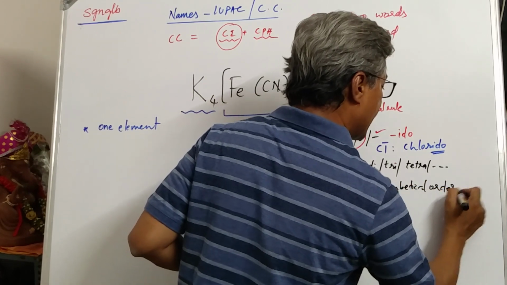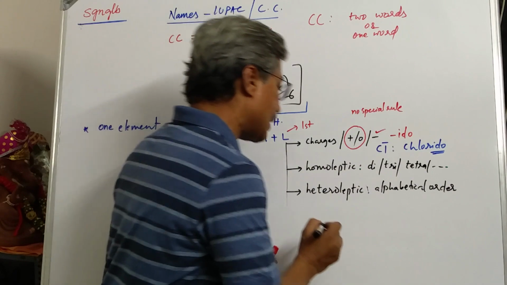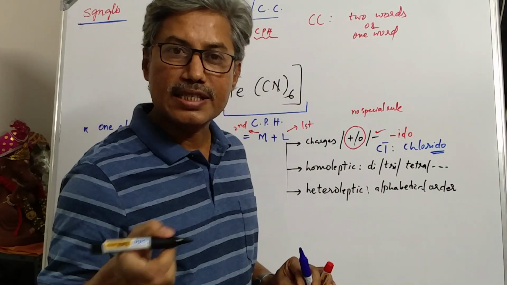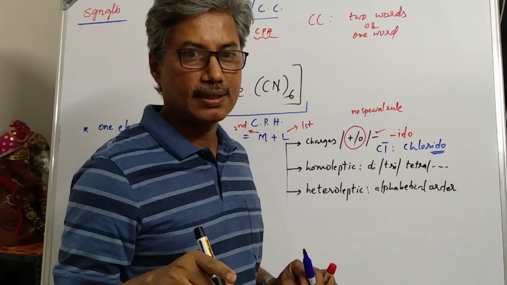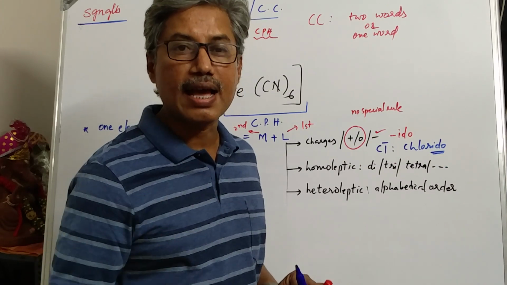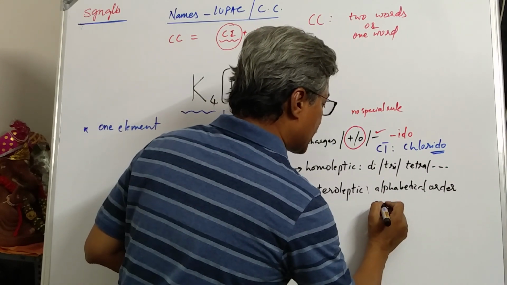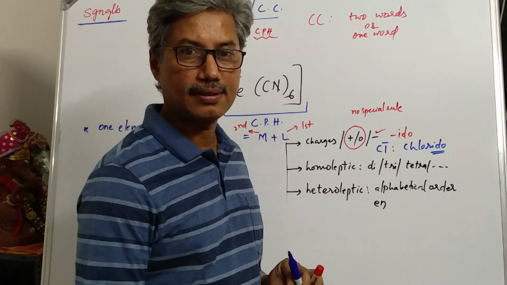In this case, some special ligands are there whose name itself indicates a number and they are written in their abbreviated form. For example, ethylene diamine is represented as en.